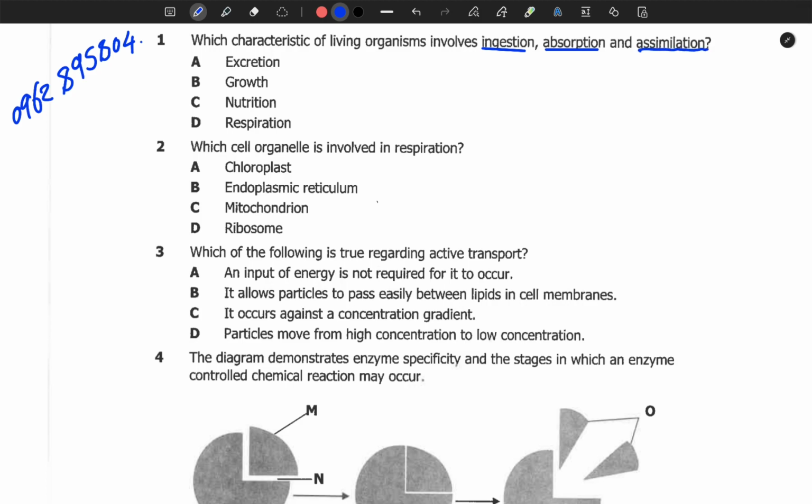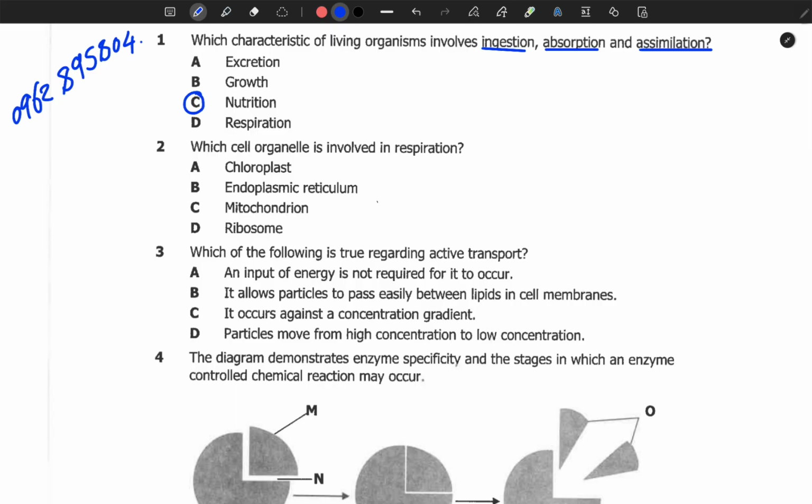Then assimilation is all about the usage of digested food by the cells so that we may have the requirements that we need. So these three properties describe what we call nutrition, because